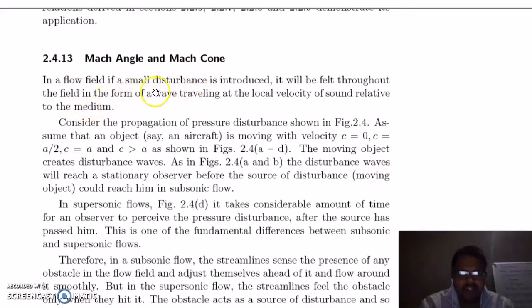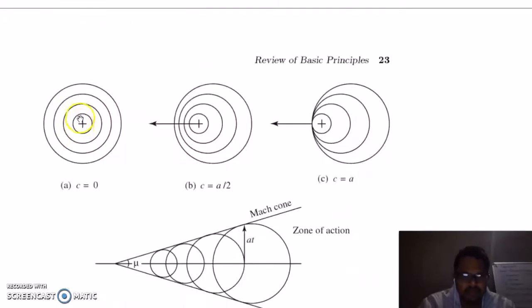Mach angle and Mach cone. In a flow field, if a small disturbance is introduced, it will be felt throughout the field in the form of a wave traveling at the local velocity of sound relative to the medium. So in this case, your aircraft is moving at zero velocity. So this is your wave traveling.